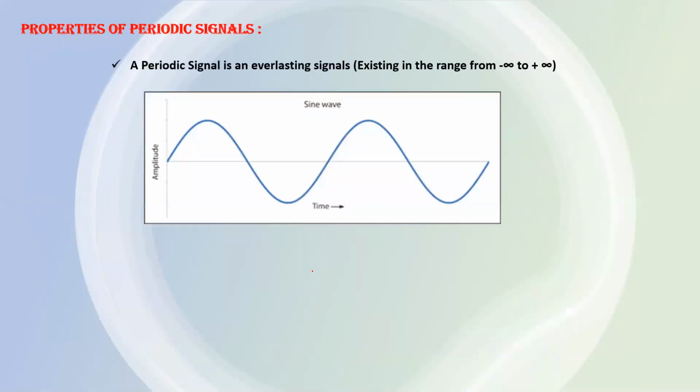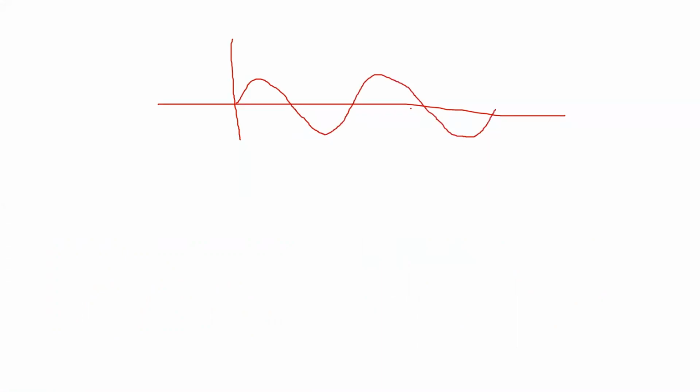Now I am going to discuss some of the properties of the periodic signal. If I am asking you whether this signal is periodic or not, this is up to infinity, whether this signal is periodic or not, then what will be your answer?